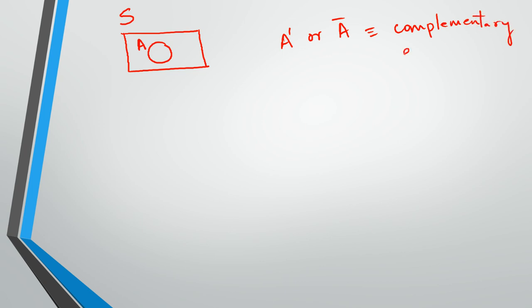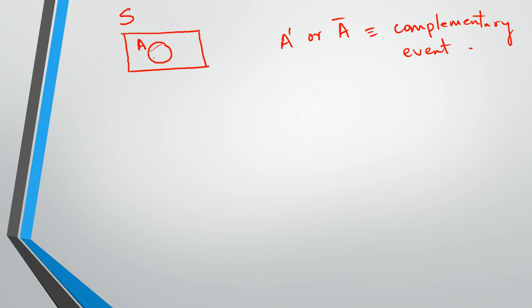Let's say this is sample space S and this is event A. Okay, if the entire thing is the sample space, and this is event A, then we call A dash or A bar the complementary event. Okay, by complementary event, what do we mean?